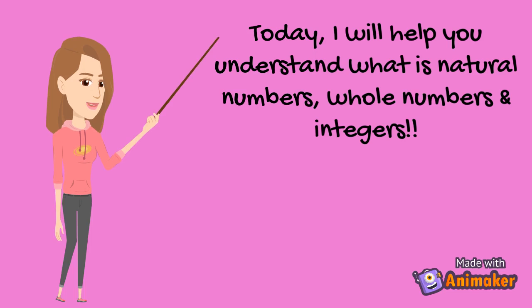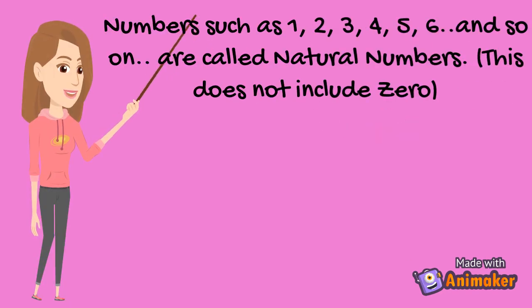Today, I will help you understand what is natural numbers, whole numbers and integers. Numbers, such as 1, 2, 3, 4, 5, 6, and so on, are called natural numbers. This does not include 0.